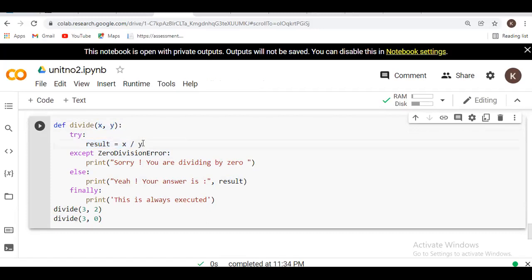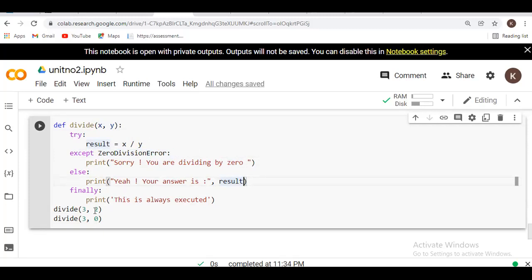If this condition is not satisfied, an error will occur, so I will write the except block. In that I am returning the divide by zero error. Otherwise, the result will be displayed. And after that, finally, this is always executed, which means the finally block will always be executed.